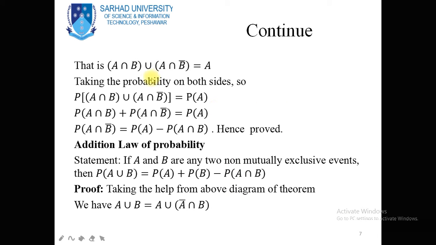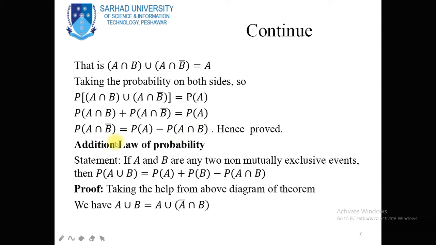A intersection B union A intersection B complement is equal to A. Now, taking the probability on both sides, probability of A intersection B union A intersection B complement is equal to probability of A. Now, replace this union by addition. So probability of A intersection B plus probability of A intersection B complement is equal to probability of A, and hence probability of A intersection B complement is equal to probability of A minus probability of A intersection B.